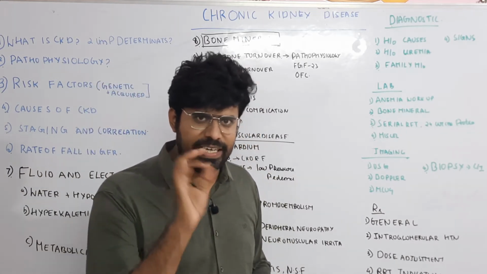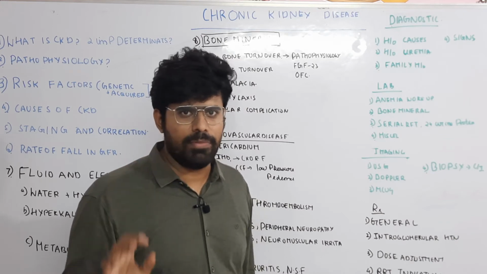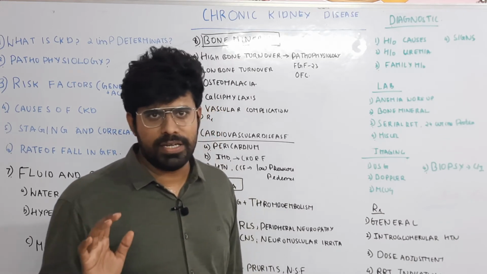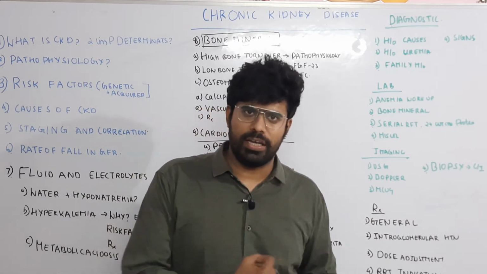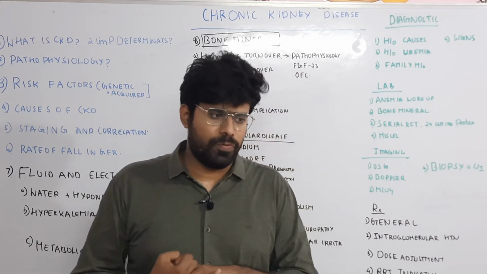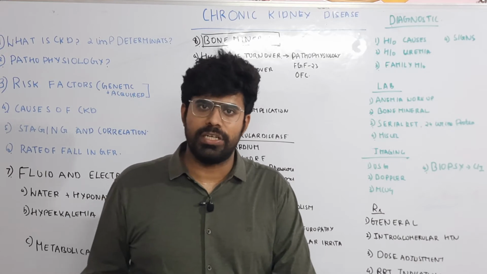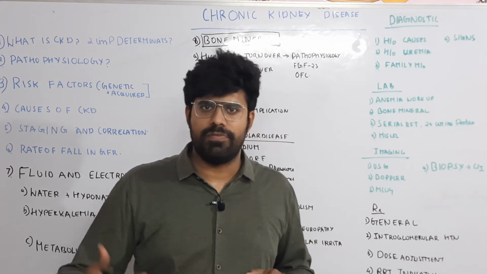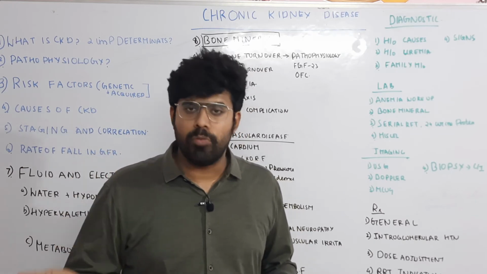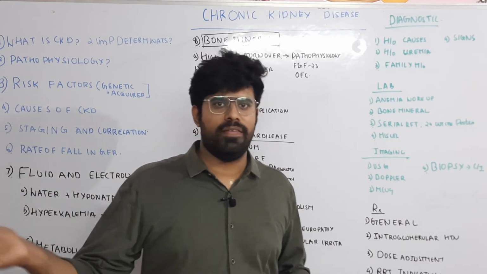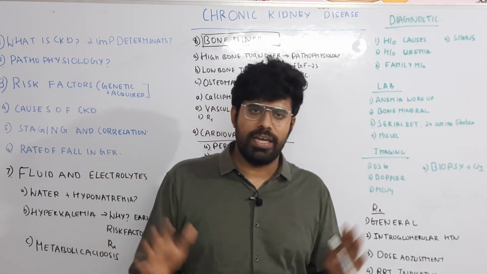So, anemia in CKD. A hemoglobin value of less than 10 grams per deciliter is called anemia in CKD. Why does the patient develop anemia in CKD? That is because of anemia of chronic inflammation. It can be because of decreased erythropoietin production. It can be iron deficiency, folic acid deficiency, B12 deficiency, or it can be because of uremic blood loss leading to hypovolemia and then anemia. It can be because of any of these reasons.